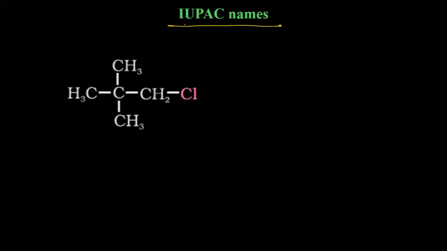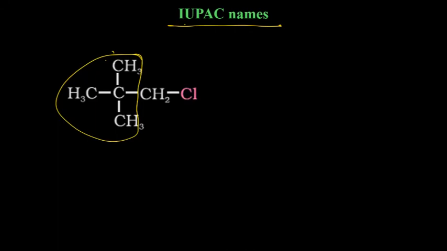Preetha, you are very close. Remember, if one hydrogen is less, it will be an alkyl group, not an alkane. So you need to modify the name. Otherwise, it is correct. Shivangi, this is not an iso group. Iso group is only this one, but this carbon has 2 or 3 methyl groups.